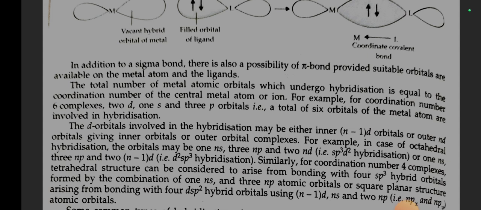The total number of metal atomic orbitals which undergo hybridization is equal to the coordination number of the central atom or ion. For example, for coordination number 6 complexes, 2d, 1s and 3p orbitals, that is a total of 6 orbitals of the metal atom, are involved in hybridization. The d orbitals involved in the hybridization may be either inner (n-1)d orbitals or outer nd orbitals, giving inner orbital or outer orbital complexes. For example, in case of octahedral hybridization, the orbitals may be 1 ns, 3 np and 2 nd, or 1 ns, 3 np and 2 (n-1)d.